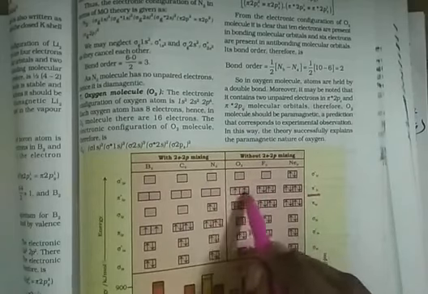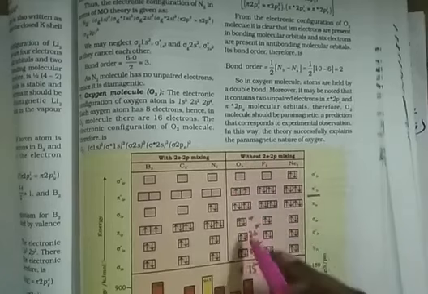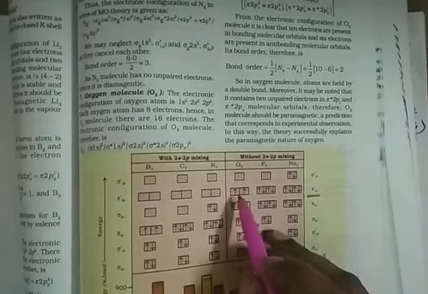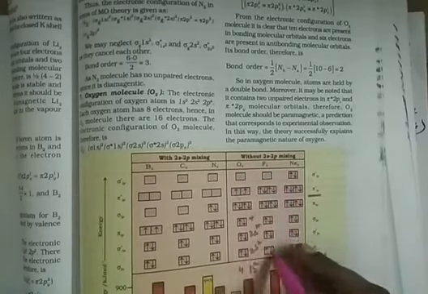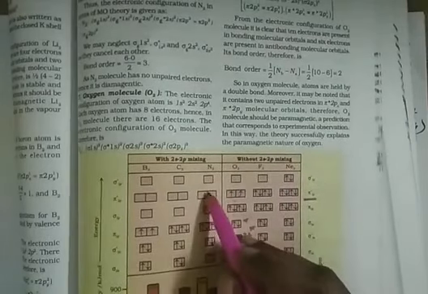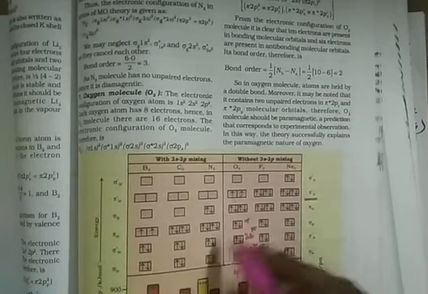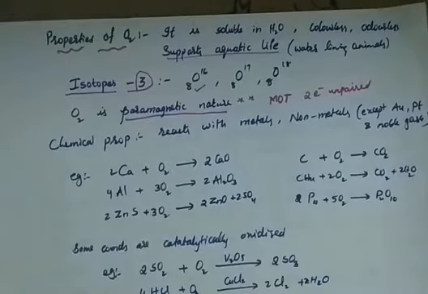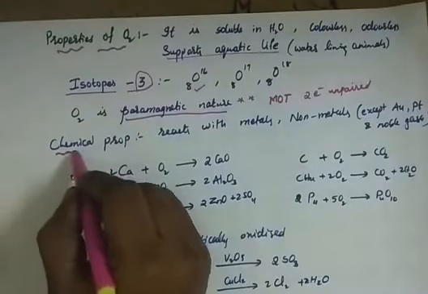So due to the unpaired electrons, according to molecular orbital theory, if they are unpaired, we call it paramagnetic in nature. If they are paired, as in nitrogen, where all are paired up, and in fluorine, where all are paired up, then we call them diamagnetic, isn't it? Okay. Then we will study the chemical properties.